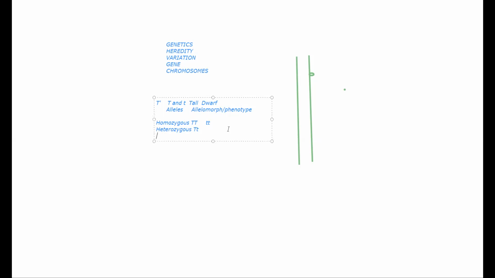Then we have also come to know about what is genotype and what is phenotype. The gene combination is known as genotype and the physical appearance is known as phenotype. Now, what are monohybrid crosses? What is hybridization?